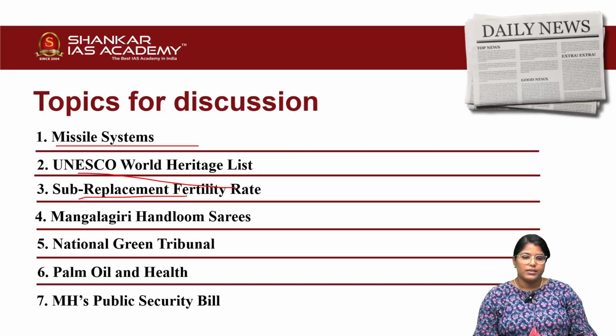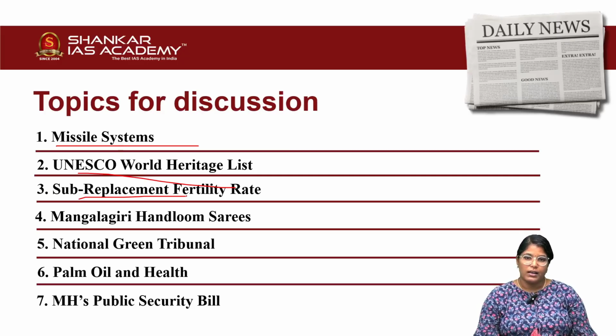The fourth article will be discussing the GI tag in detail. In the fifth article, we will be discussing the basics of the National Green Tribunal. The sixth article will be discussing palm oil, its consumption and challenges. What is the way ahead from the mains perspective? And in the final article, we will be discussing Maharashtra's Public Security Bill. So without any delay, let us get into the article discussion.